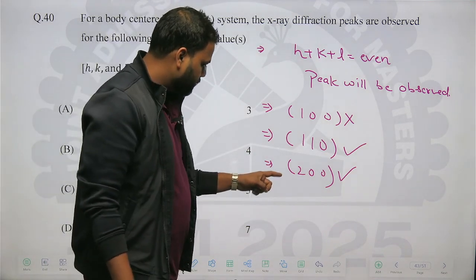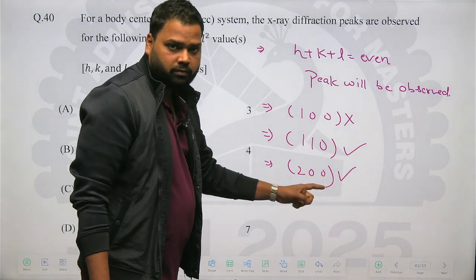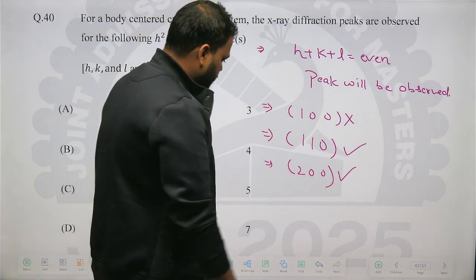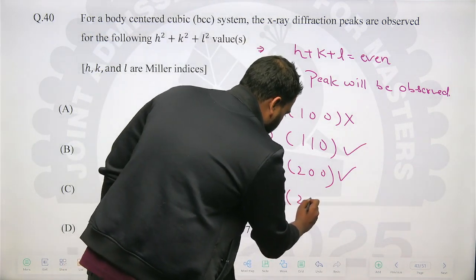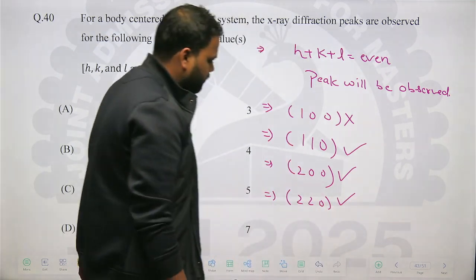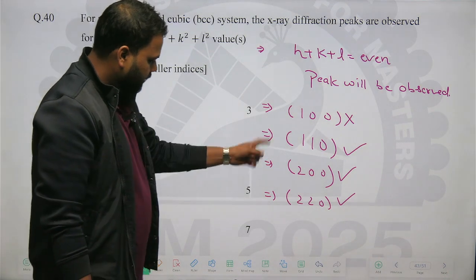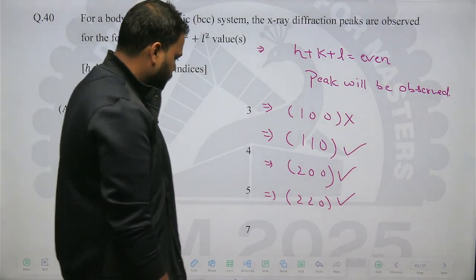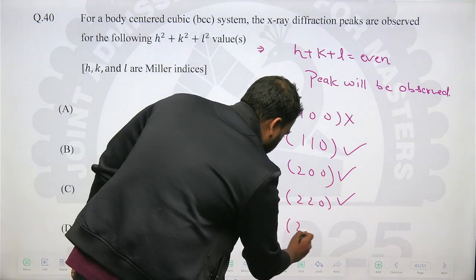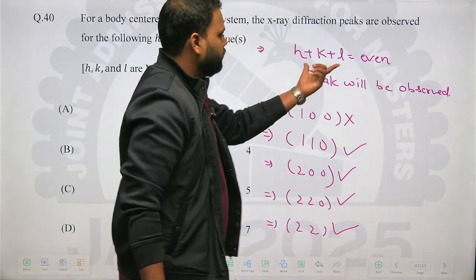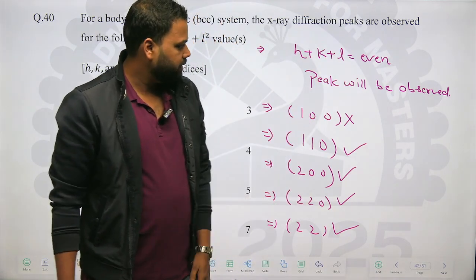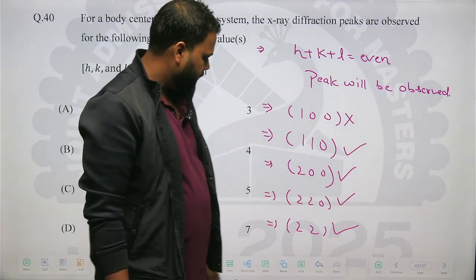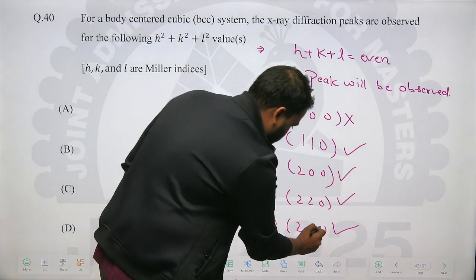Next क्या ले सकते हैं? If you take the 2 1 0, then again it will be odd, cannot be possible. तो फिर से हमें क्या लेना पड़ेगा? The next should be the 2 2 0, right? This could be possible. And if you go to the next one, what should be the next one? 2 2 2. Yes, it could be 2 2 2. है ना? इस कंडीशन को ध्यान में रखना है हमें. The sum H plus K plus L should be an even number, right? So these are the four planes which could be possible, right? 1 1 0, 2 0 0, 2 2 0 and 2 2 2 actually.